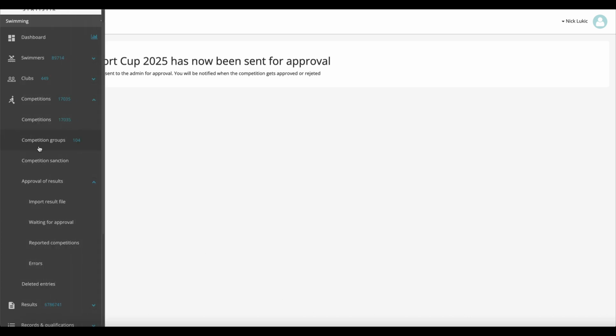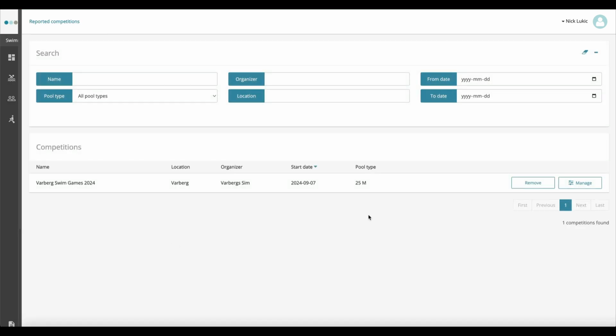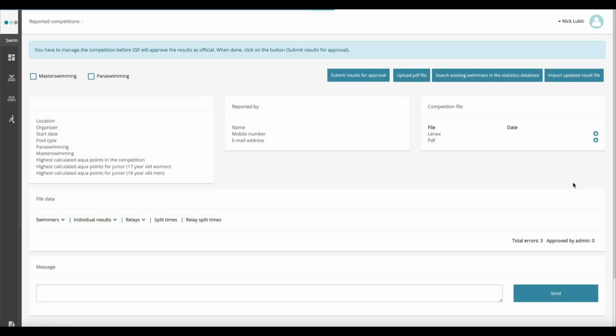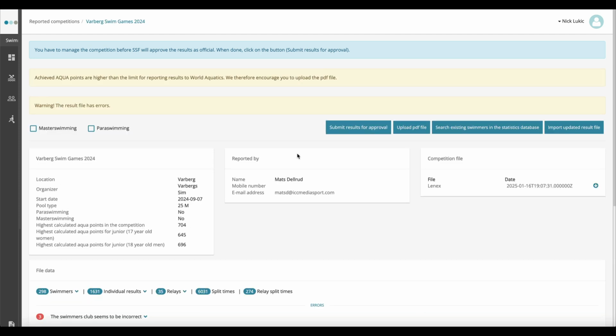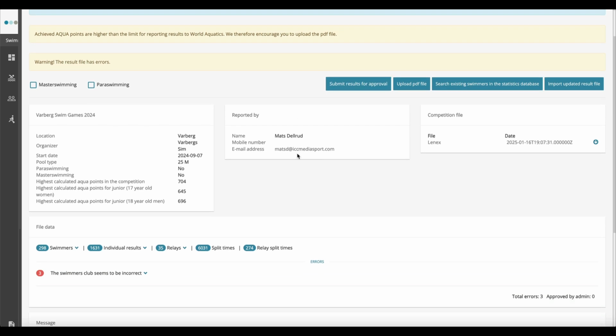and clicks on Competitions, Approval of Results, and Reported Competitions. Here. And then click Manage for the actual competition. What the user has to fix is shown here. When he has fixed that, he can then again submit the results for approval and await the Federation Administrator's approval.